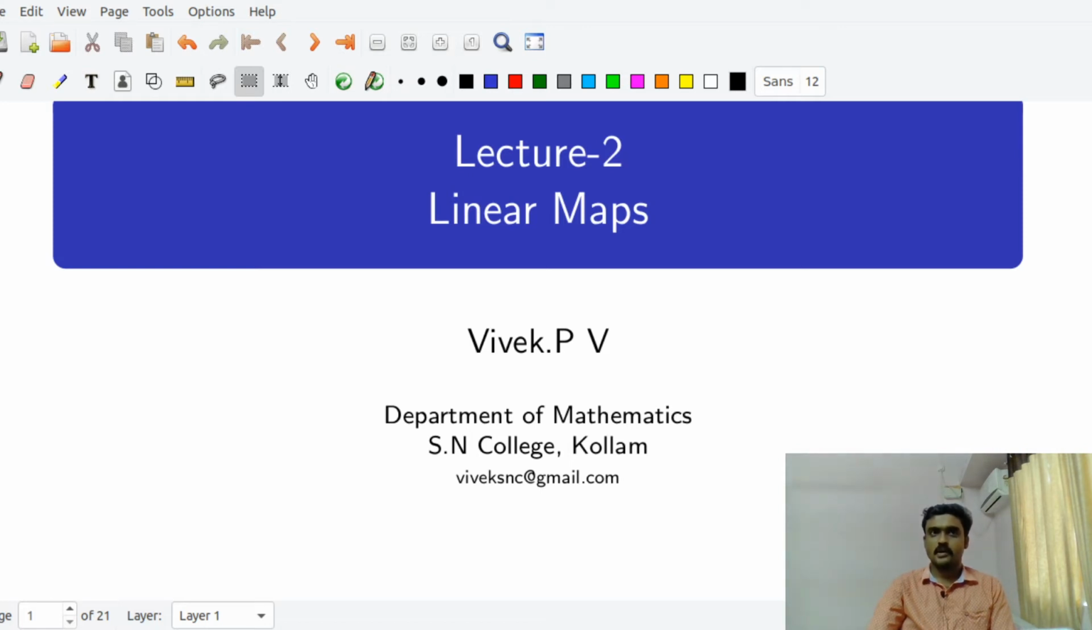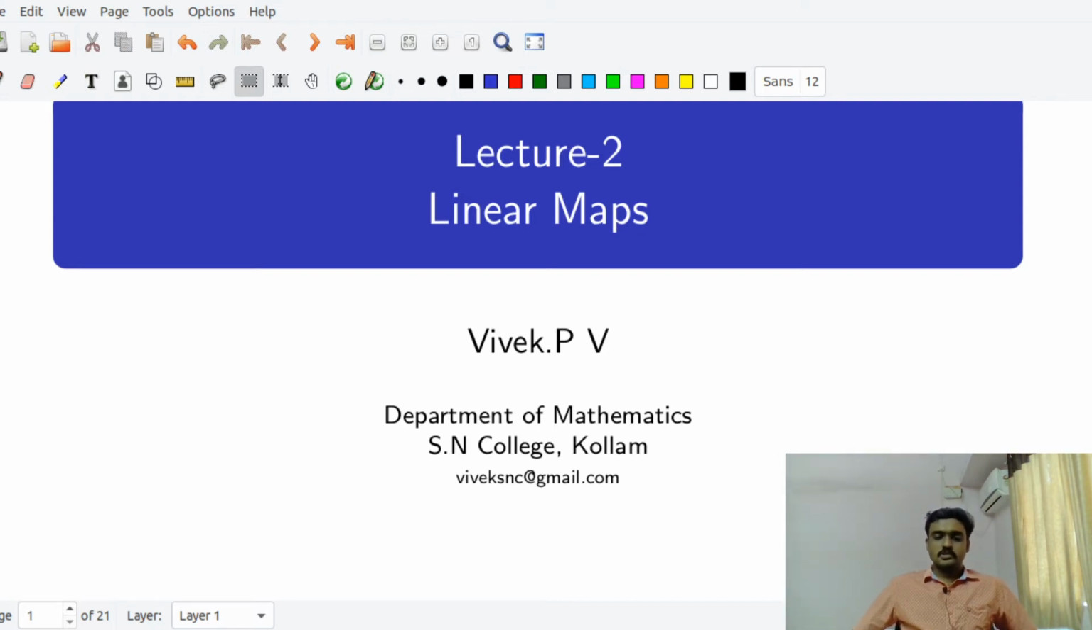Finally, a theorem was proved which says: let V and W be two vector spaces such that V1, V2, etc., Vn are basis vectors in the vector space V. Then W1, W2, etc., Wn are arbitrary vectors in the vector space W. Then there exists a unique linear map T from V to W such that T of Vj equals Wj. This kind of linear map is unique.